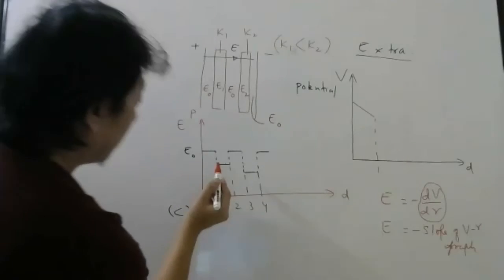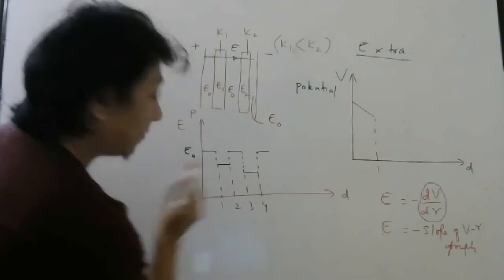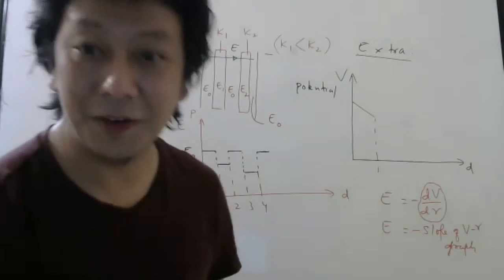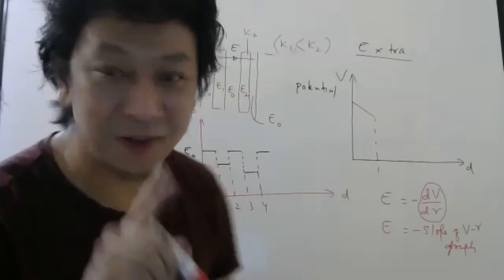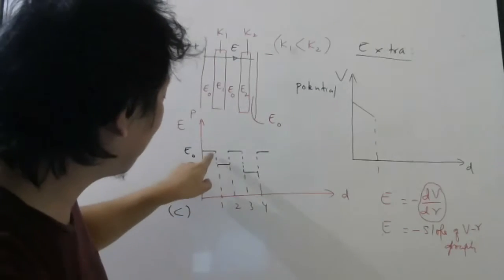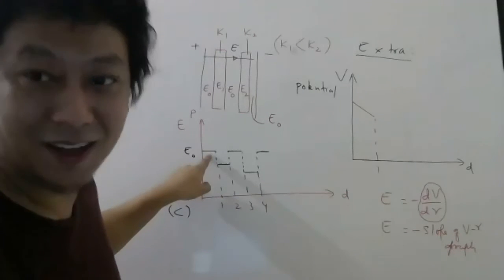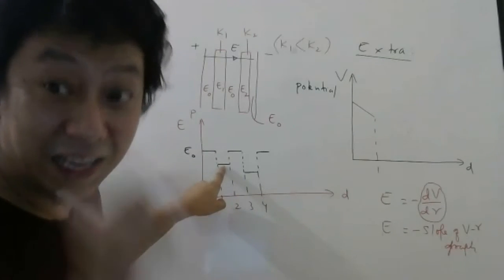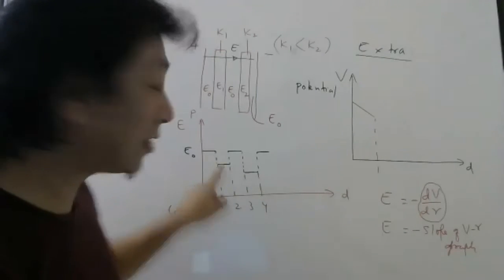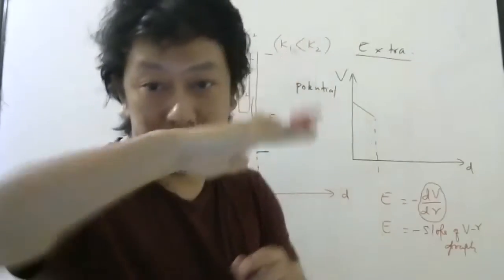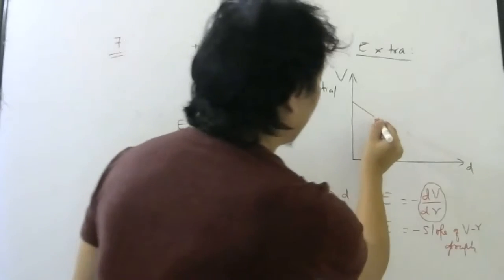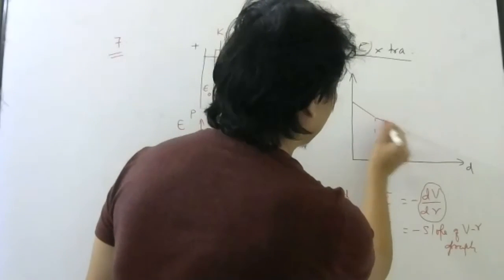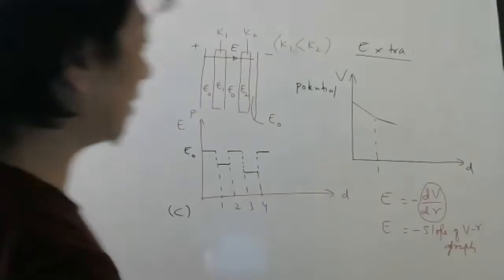Now look here. Here also the electric field is constant. Here also the electric field is constant. So the slope should be constant, but listen carefully. This electric field is less than this electric field. Meaning, this electric field is less than this electric field. So here the slope will be less than this. So the slope should be less means it should be more horizontal. Don't draw exactly horizontal. So it will be like this. Okay.